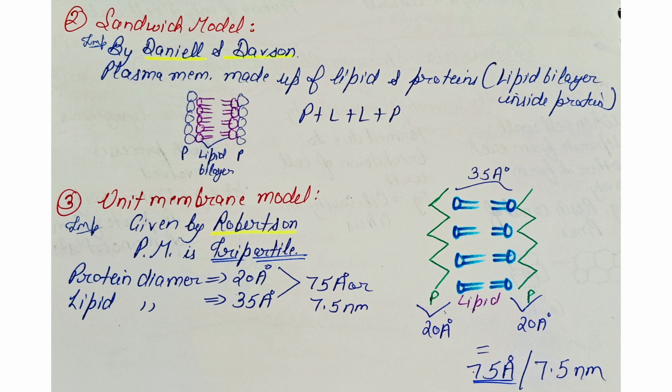The third model is the unit membrane model given by Robertson. He called the plasma membrane the unit membrane. He called the plasma membrane tripartite, meaning having three parts. The outer two parts are protein and the inner is lipid. The thickness of the protein part is 20 angstroms and of lipid is 35 angstroms. The total thickness of the plasma membrane is 75 angstroms. Many times the question is asked who assigned the plasma membrane as the unit membrane.